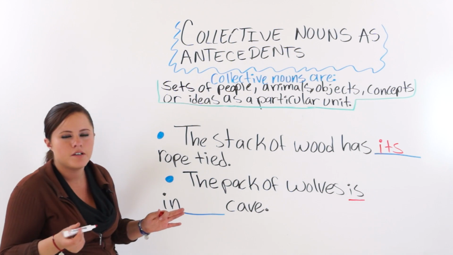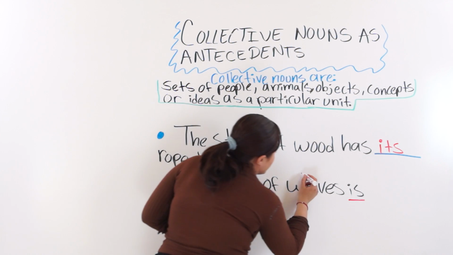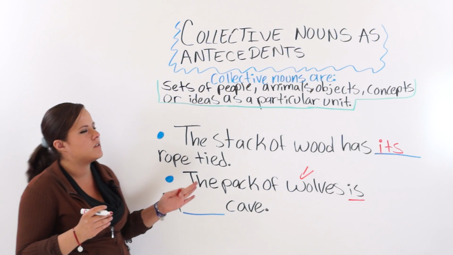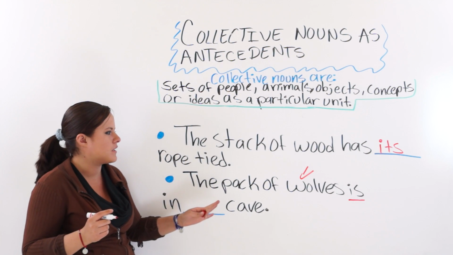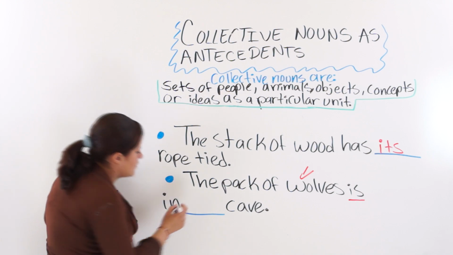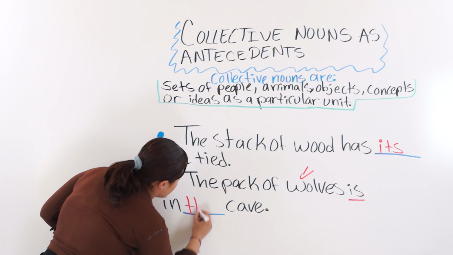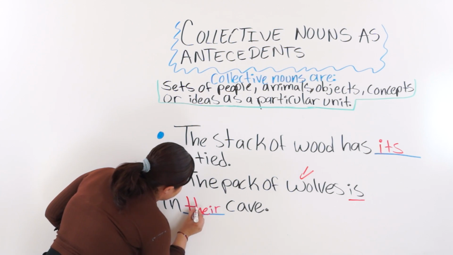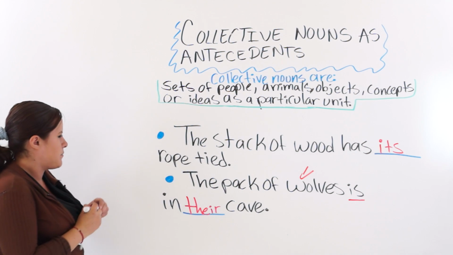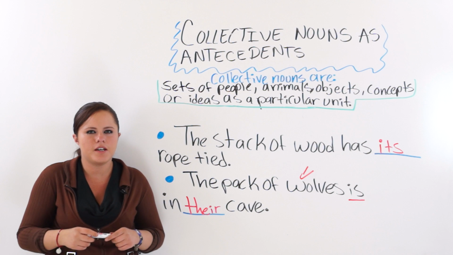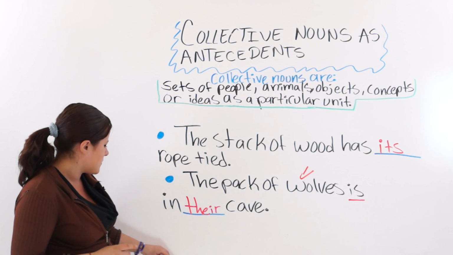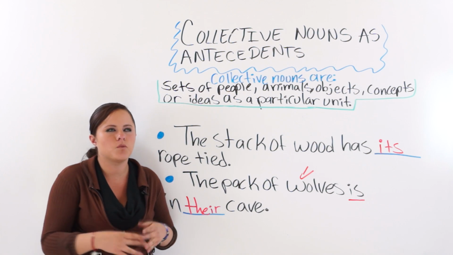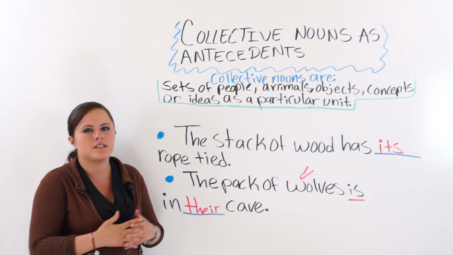But wolves is telling you that each element of the collective noun is acting separately. So we are going to use a plural pronoun. The pack of wolves is in their cave. All right? So this is the way you choose the correct pronoun when you have collective nouns as antecedents.